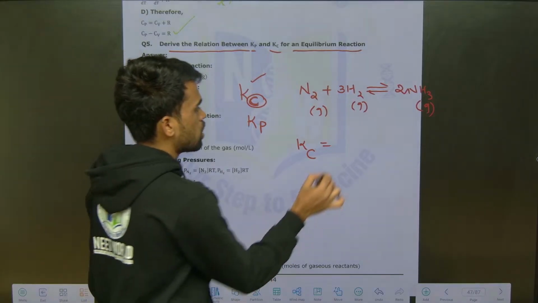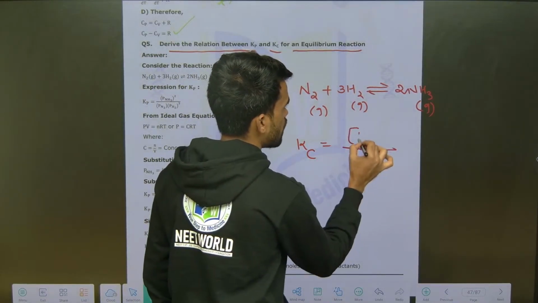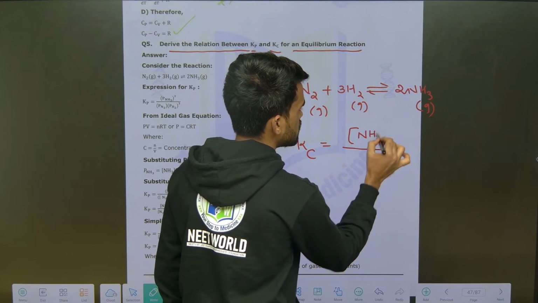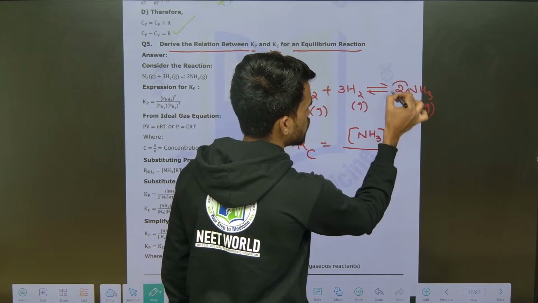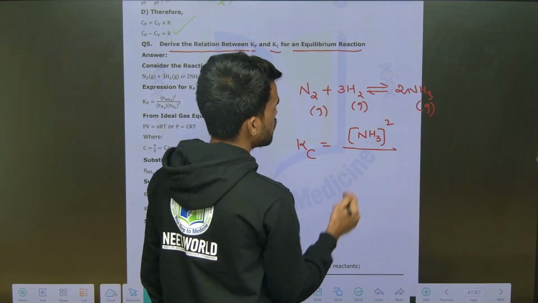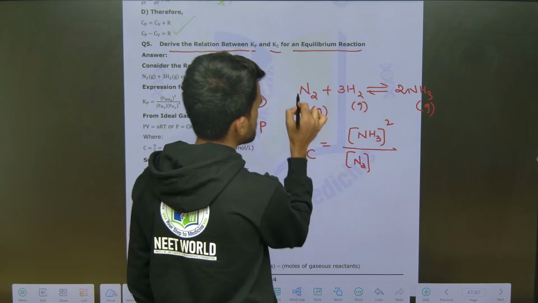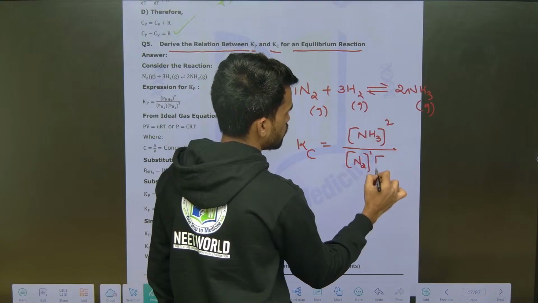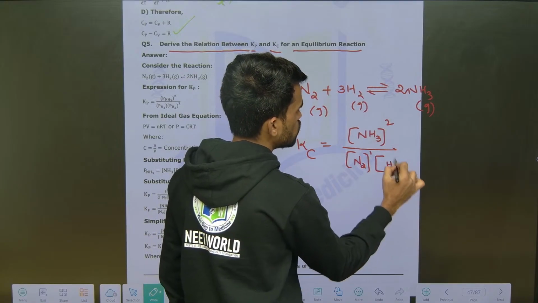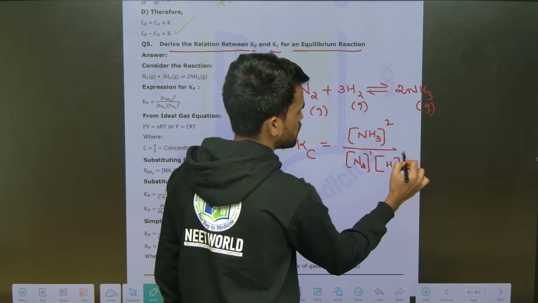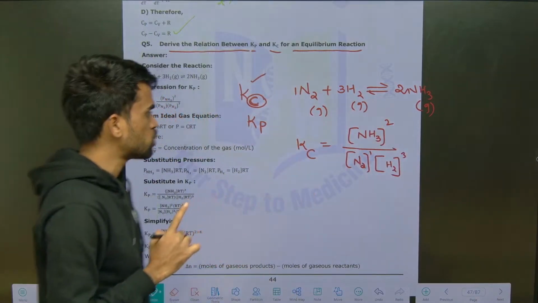Kc equals concentration of NH3 to the power 2, whatever the stoichiometric coefficient is, divided by concentration of N2 to the power 1 and concentration of H2 to the power 3. This is about Kc.